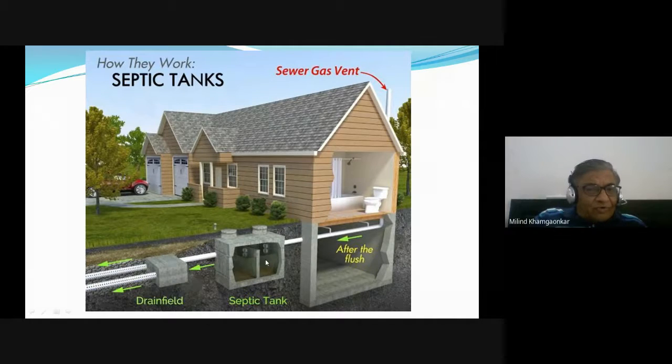Again, a tank of 2 compartments is shown here. 2 manholes are there on the top. And the sewage or the effluent or the supernatant liquid, which rises at the top, and the sludge at the bottom, that supernatant liquid is taken out and it is then allowed to percolate into the percolation tank. So that is the functioning of the septic tank.